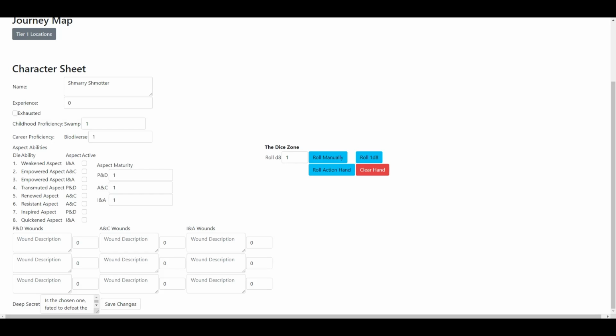Finally, we have the Save Changes button, which will update all information to the server side. Make sure to click this button after applying any changes.